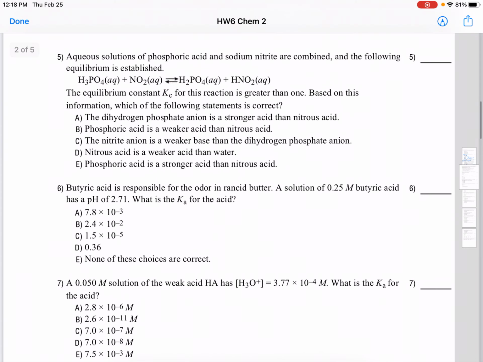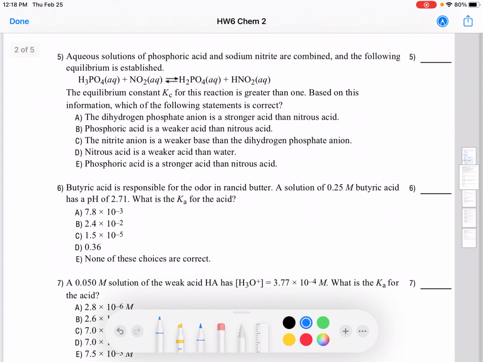Aqueous solution of phosphoric acid and sodium nitrite are combined and the following equilibrium is established. And the equilibrium constant Kc for this reaction is greater than 1. If the equilibrium constant Kc is greater than 1, what does that mean? That means it will move, giving you products, moving in the forward direction. If the Kc for the reaction is greater than 1, the reaction would proceed to give you products. If it is less than 1, then it would proceed to give you more of your reactants.